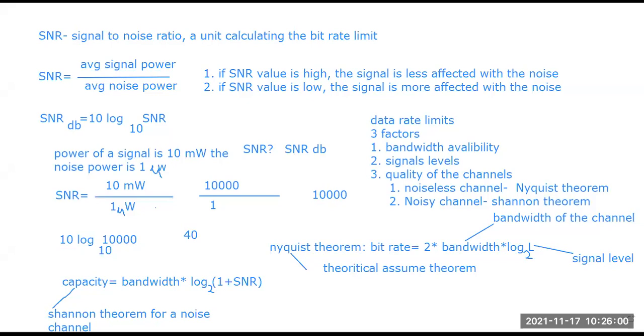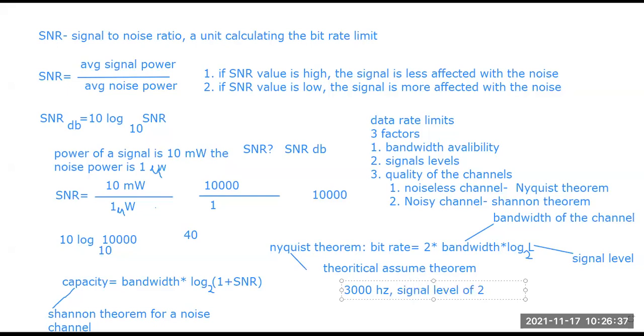So write down the first problem regarding the Nyquist theorem. Consider a noiseless channel with a bandwidth of 3000 Hz transmitting a signal with signal level of 2.